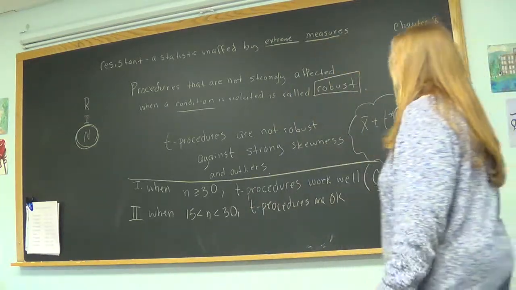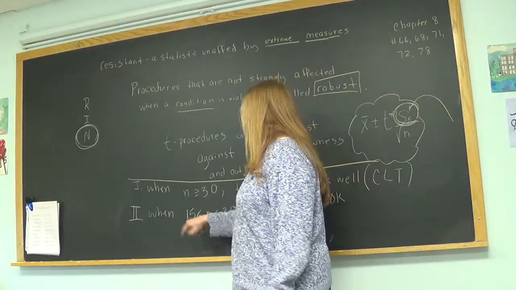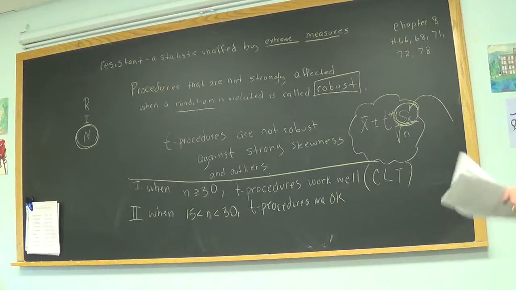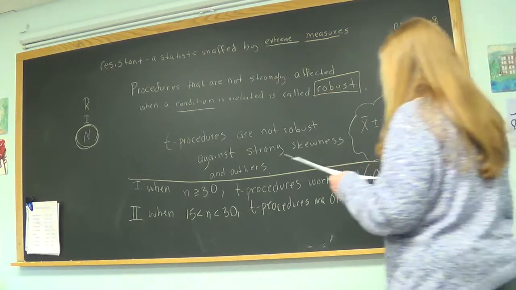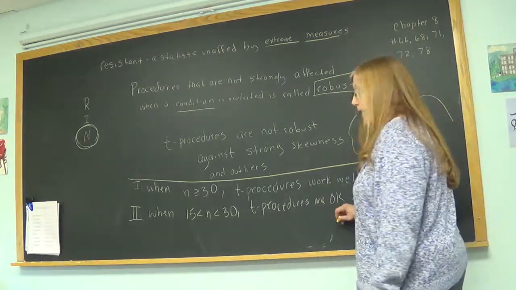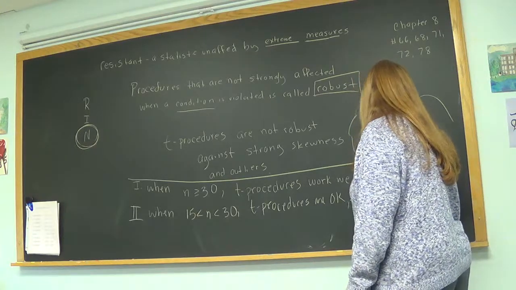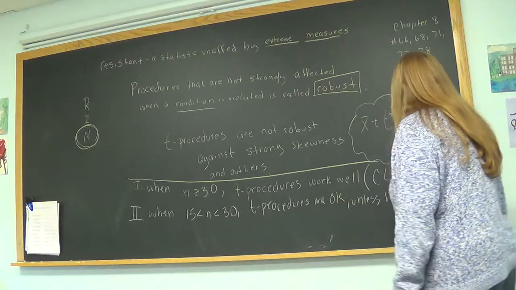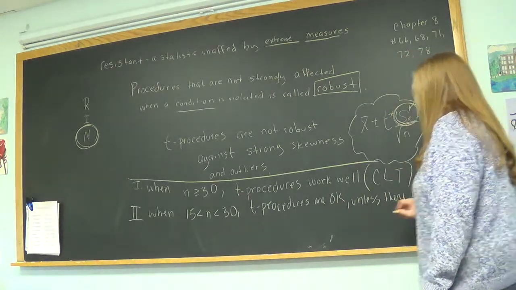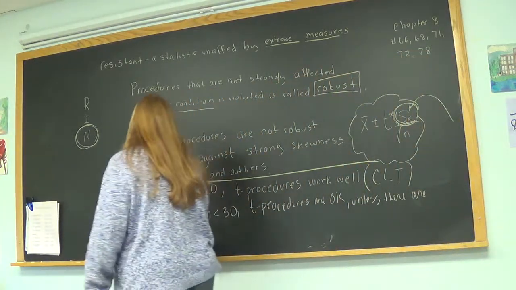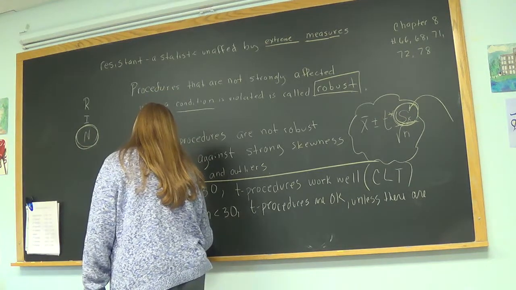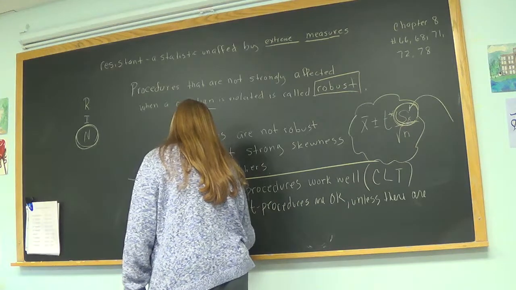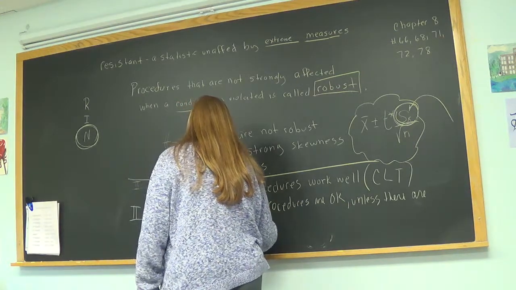No, because 30 is in the other group, and 15 will be in another group. Okay. So between 15 and 30, T procedures are okay to use unless there are strong skewness or outliers.